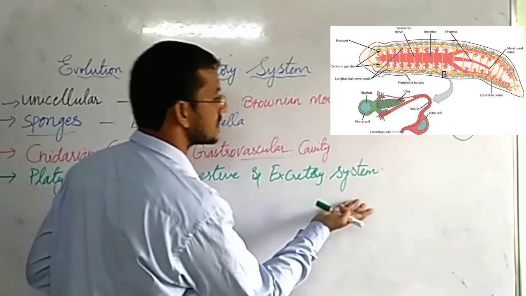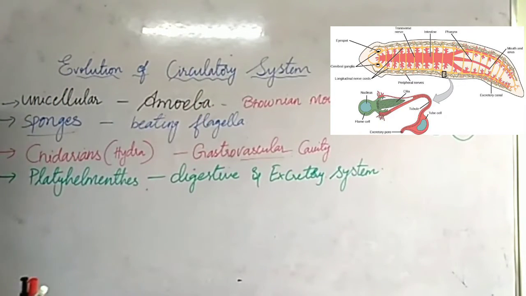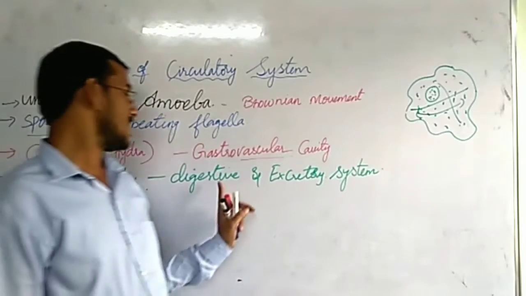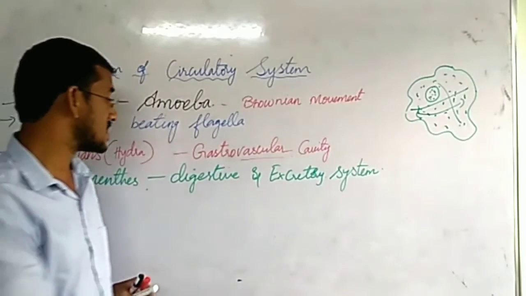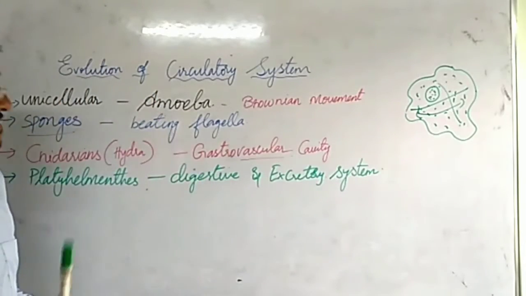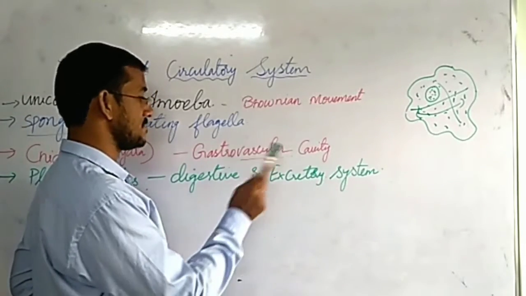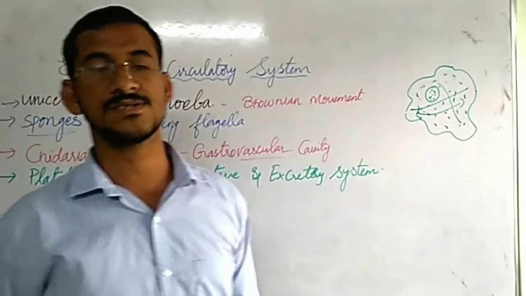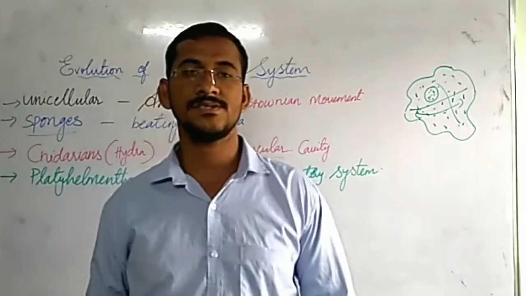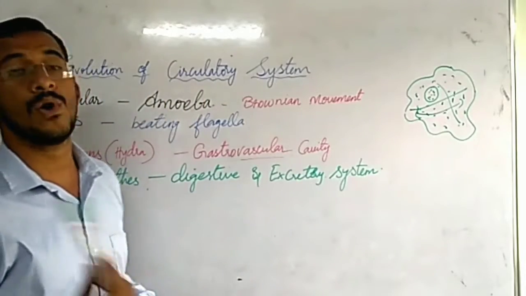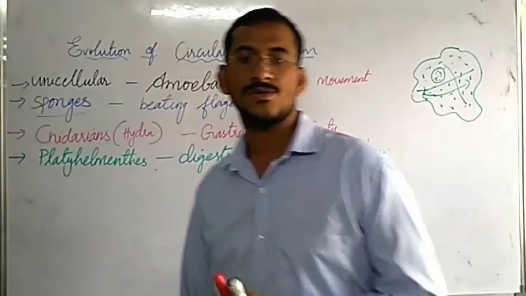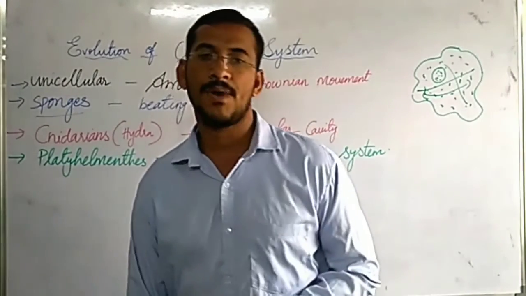Then excretory system takes the waste material and disposes it out from the body in case of Platyhelminthes. But in case of human beings, a separate circulatory system is present connecting digestive system as well as excretory system, because our body is very big. So in higher animals, higher mammals, higher chordates, separate circulatory system is present. Tapeworm comes under Platyhelminthes.